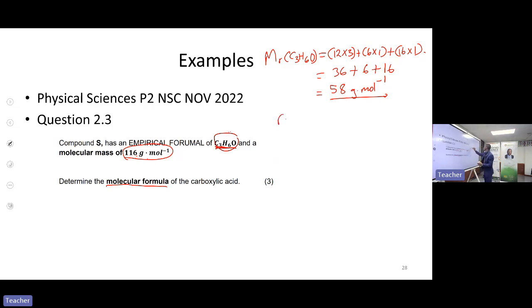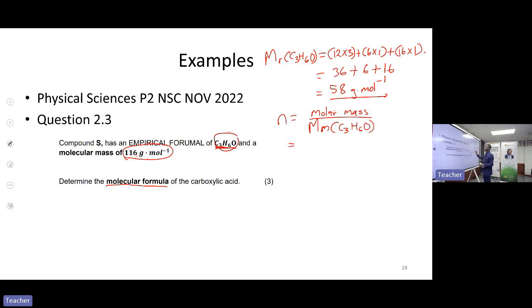Then I will look for the factor that I will use to multiply. The factor is the molar mass of the actual compound divided by the molar mass of the empirical formula, which is C3H6O.